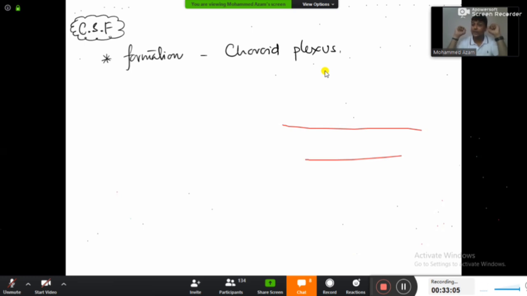Choroid plexus is a network of capillaries. Now if it is a network of capillaries, think about that one. What will happen in the capillaries? Capillaries में क्या होता है? Blood is going to flow into that term. Artery, arteriole, capillary. Capillary में क्या होगा?